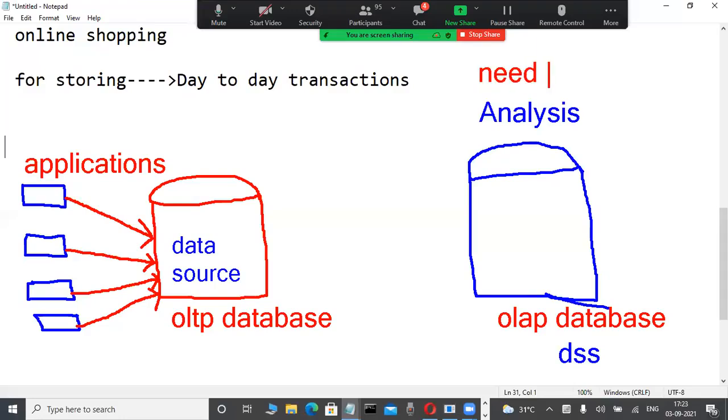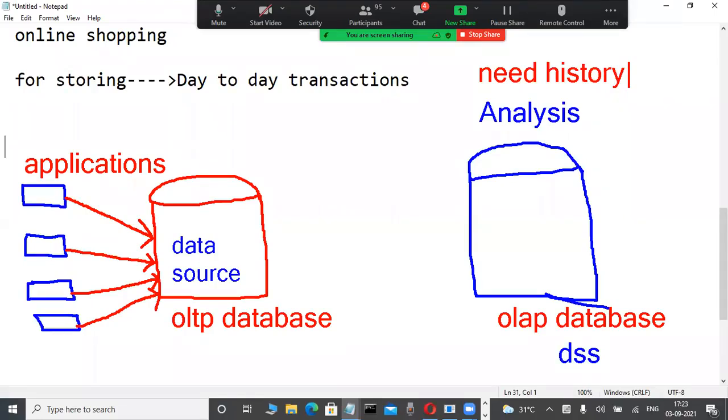Observe here, concentrate here. Historical data is really required for analysis purpose. OLTP is not used; some other database, OLAP, is used.